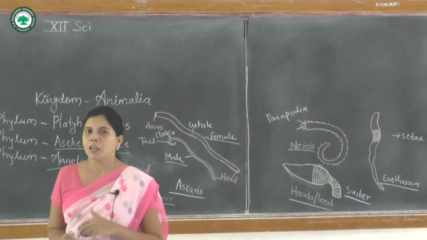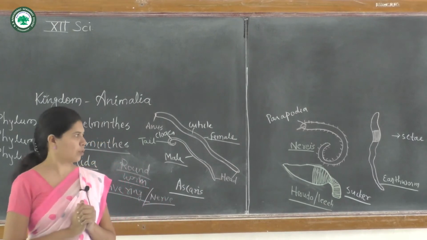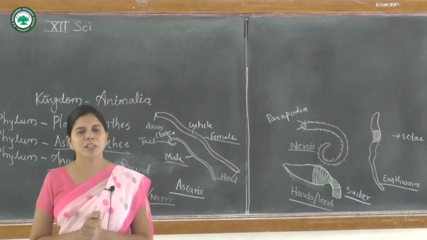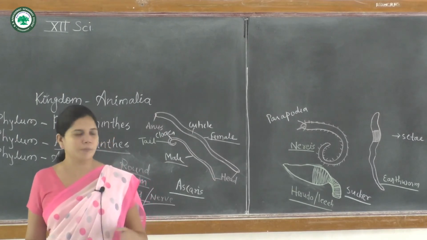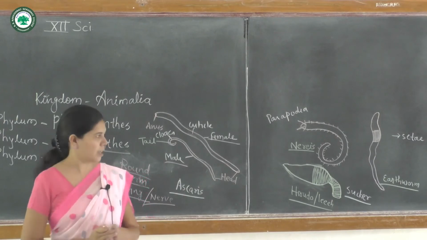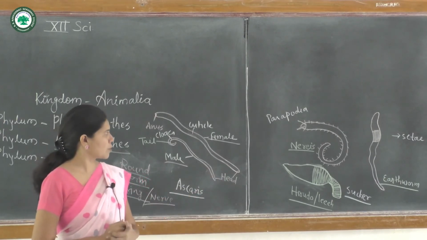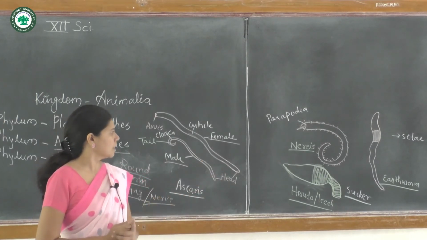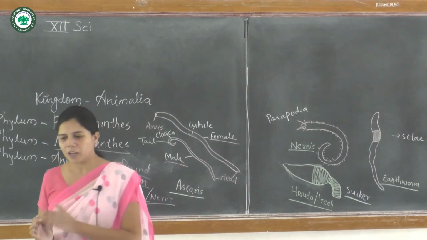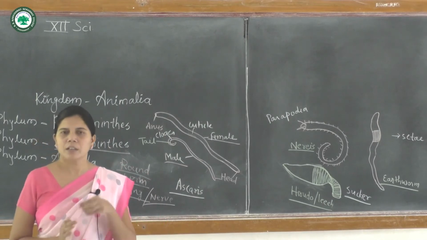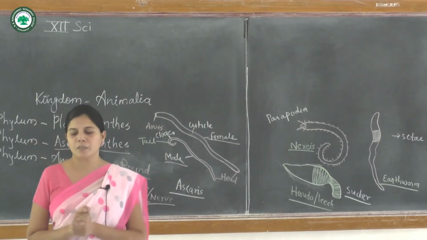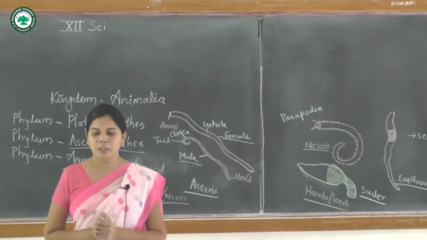Here different organs form, meaning the degree of organization, the organ system, with different organs for different processes, like locomotion by the sucker, parapodia or the seta.